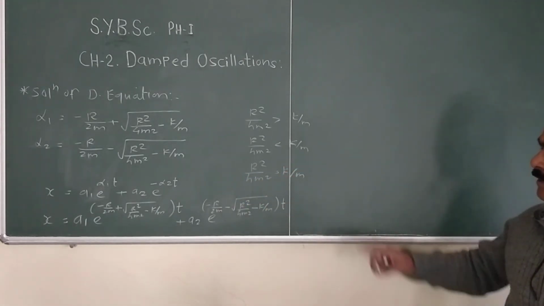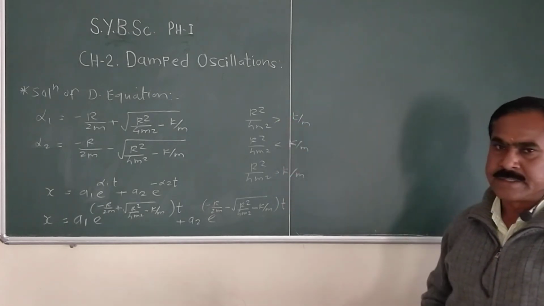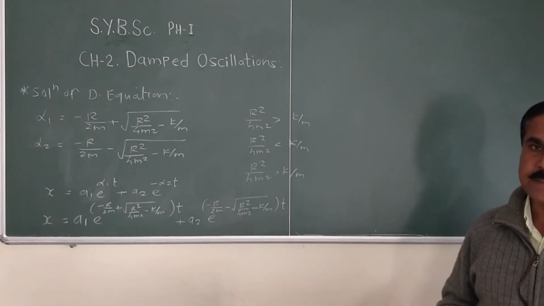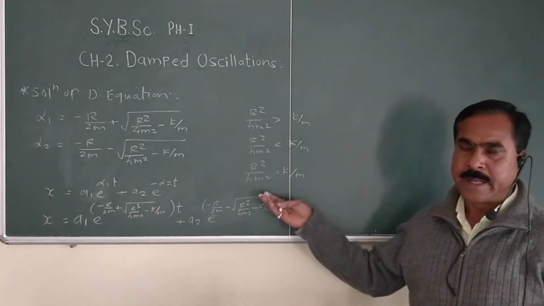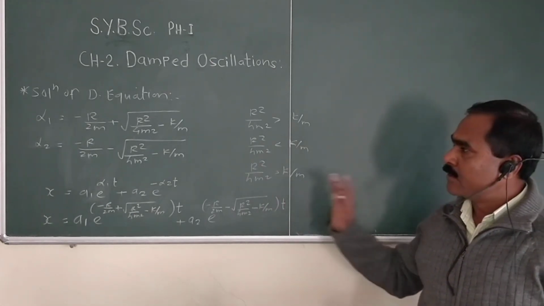Depending upon these three cases, we decide the type of motion, whether it is damped, critically damped, overdamped, or oscillatory. Okay, so I stop here.